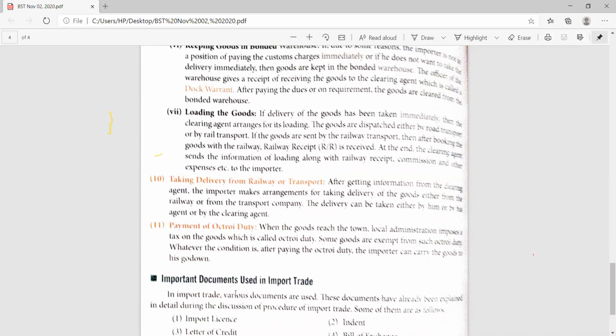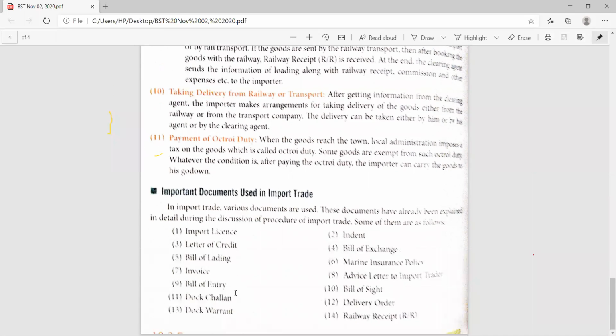If we talk about the documents we have studied in this chapter, what are the documents used? The first one is the import license, letter of credit, bill of lading, invoice, bill of entry, dock challan, dock warrant, indent, bills of exchange, marine insurance policy, advice letter to import trade, bill of sight, delivery order, and railway receipt. So these are the various documents used in the import trade. And this is all about the complete procedure of an import trade.